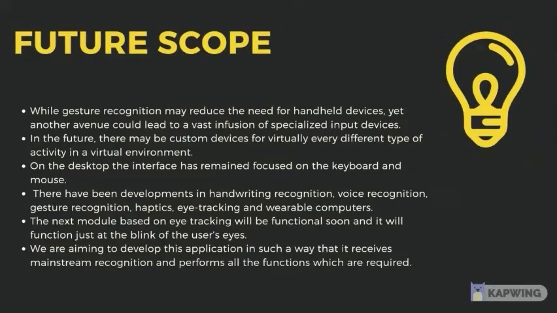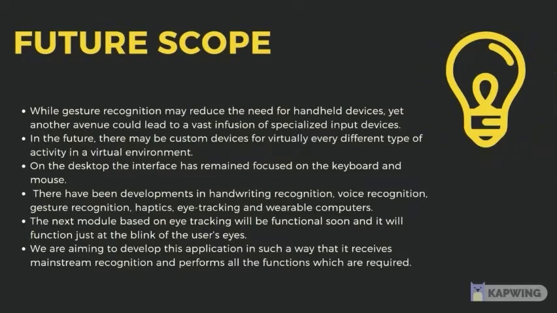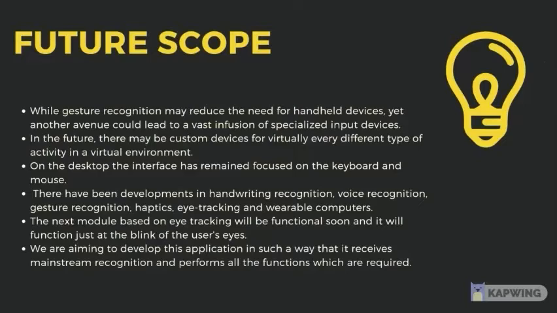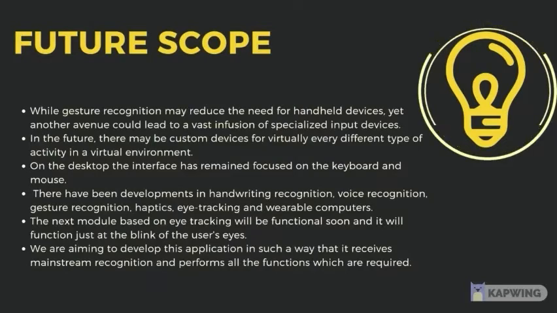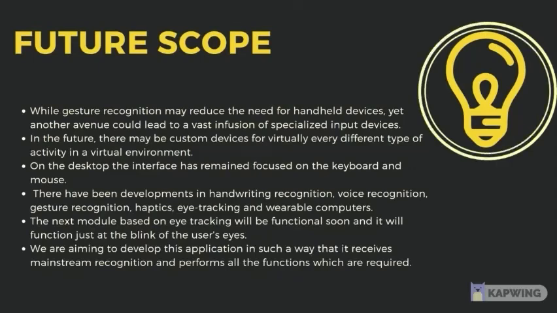On the desktop, the interface has remained focused on the keyboard and mouse, but these things are now getting new types of designs. In the future, the input devices will be a lot less compatible, and people would rather use these kinds of virtual environments to do their tasks. There have been developments in handwriting recognition, voice recognition, gesture recognition, haptics, eye tracking, and wearable computers. But this kind of sophisticated environment, where every such air gesture movement is detected and at a single place you can perform so many functions, has never been created before.